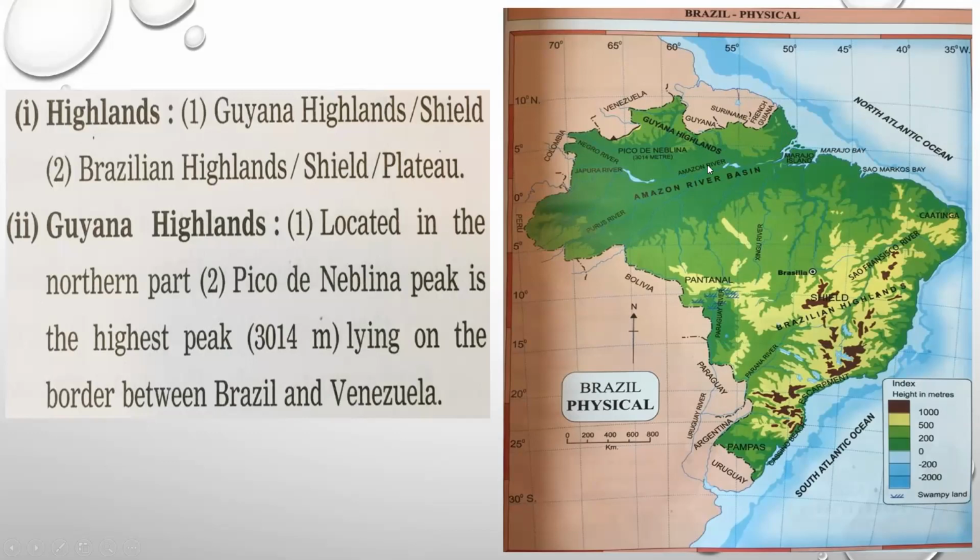In this part, you can see the Pico de Neblina peak. It is situated in the Guiana Highlands, and the height of this particular peak is around 3014 meters. It lies on this border, the border of Brazil and Venezuela. So this peak is located on the borders. This is all about the Guiana Highlands.